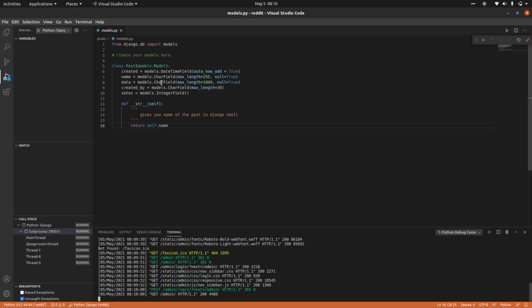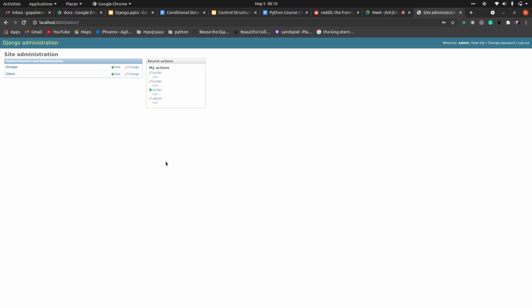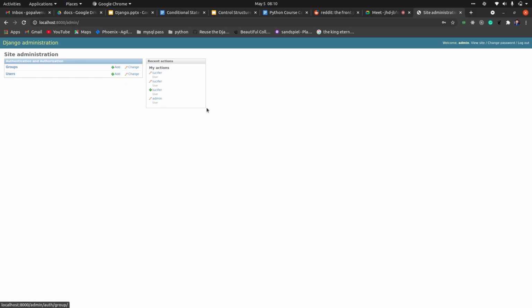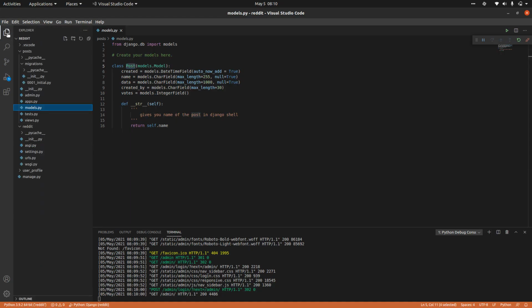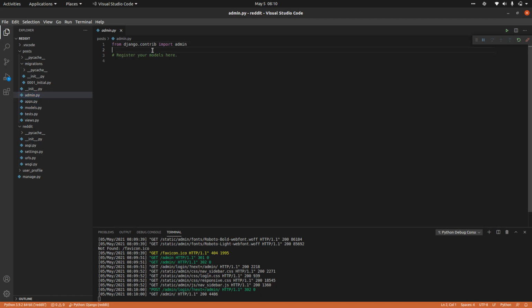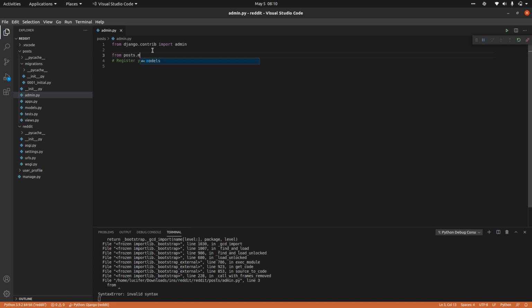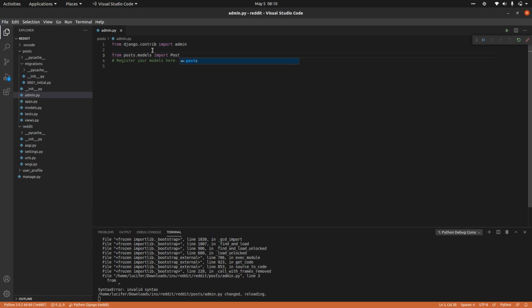But now I have created one more model in posts. I want to see this data as well in the admin page. So this is how we can integrate this particular model into the admin page. Just see here, every application will also have admin.py. So whenever you create an app, you will get admin.py as well. So go into that admin.py, just import your model first. So it would be from posts.models import Post, right?